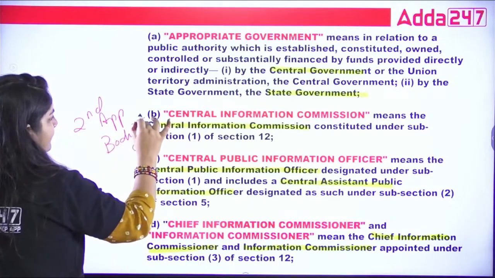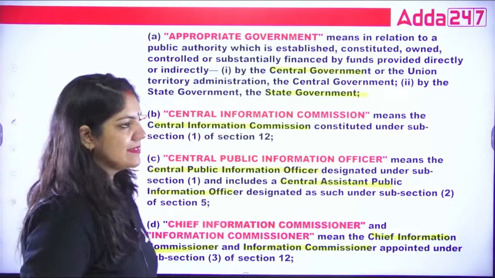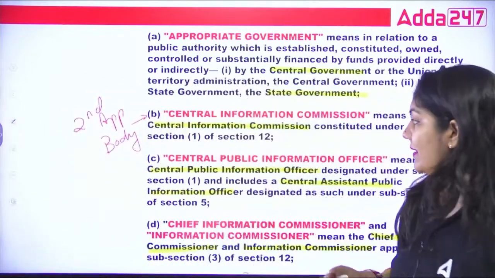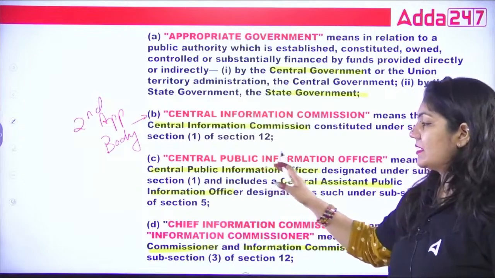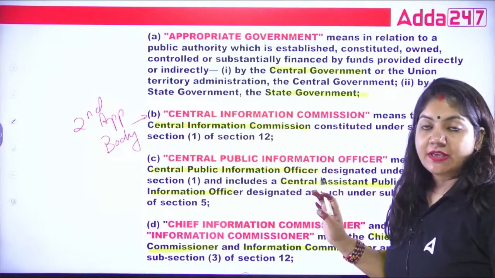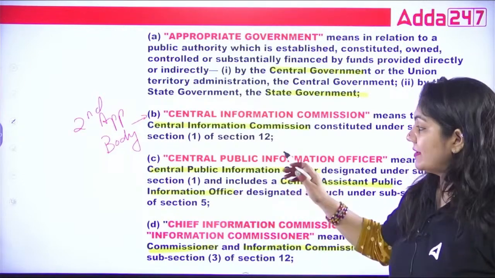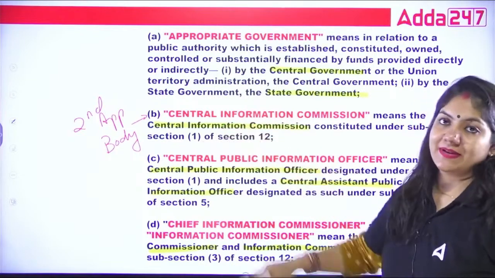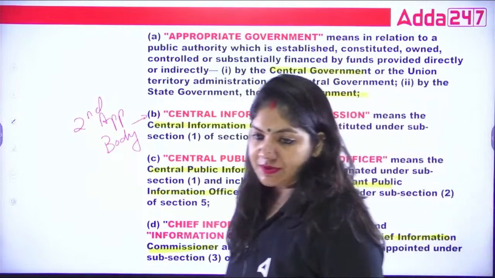This is the second appellate body, that is CIC. First of all, we have to complain to the Central Public Information Officer. If we are not satisfied with the decision of this, then we can appeal to the second, and this is the second appellate body. That is important.